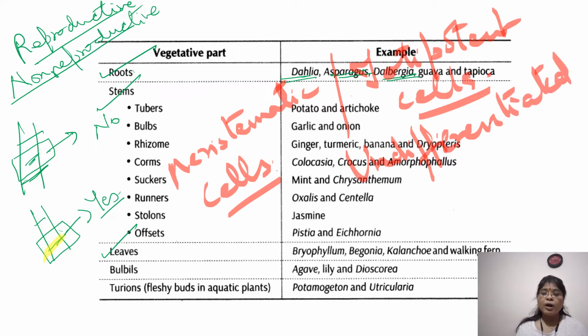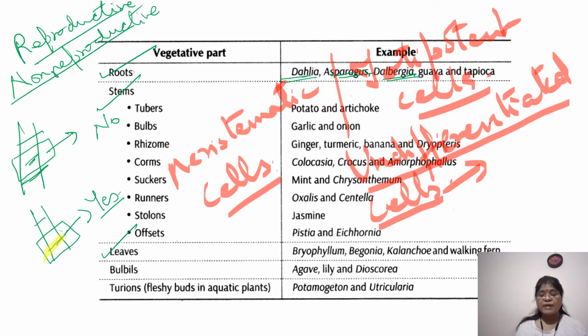They are your undifferentiated cells. What do we mean by undifferentiated cells? Like you are formed from a single-cell zygote. That zygote had the capacity to form what? All different kinds of cells. So that is your undifferentiated cell.